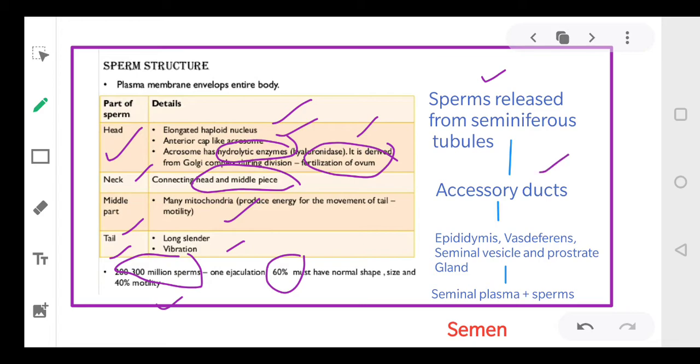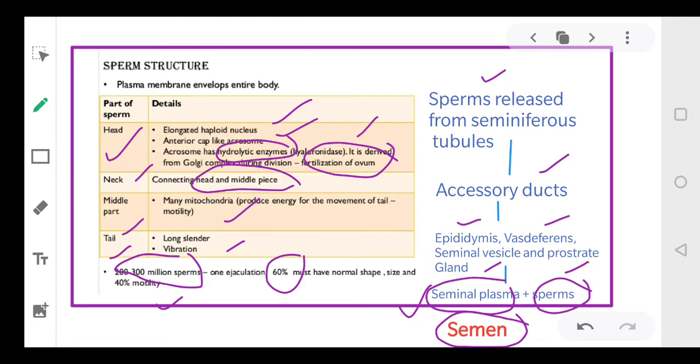The secretions of the epididymis, vas deferens, seminal vesicles and prostate gland provide nourishment to the moving sperms, and then they reach the ejaculatory duct, and then the semen passes into the penis. The seminal plasma, the secretions of all ducts, plus your sperms, is called the semen. The semen is delivered into the female body during copulation. Okay, everyone?